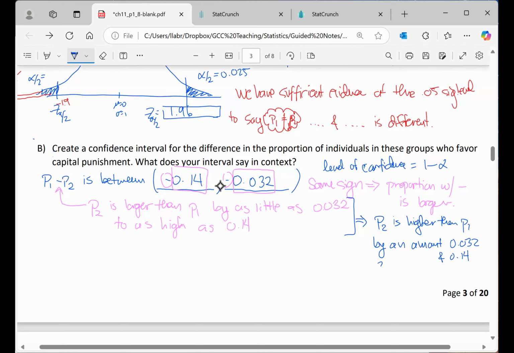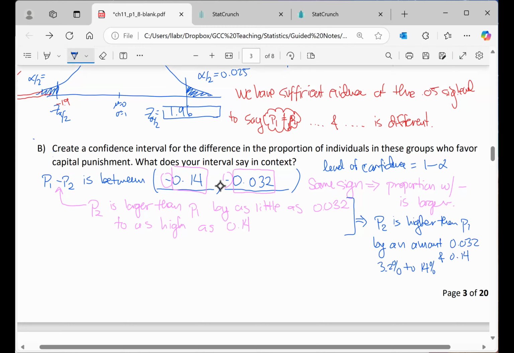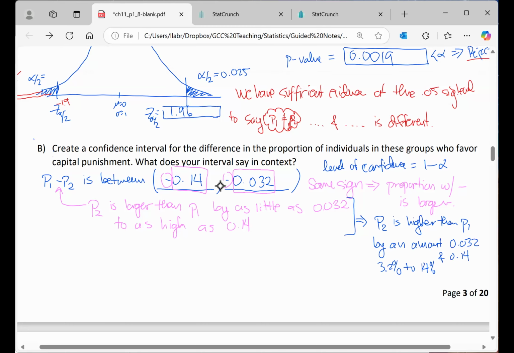So in percentages, that means about 3.2% to 14%. So that's a very high difference there if it's closer to 14, 10%. So there is a very significant difference in the proportion here.